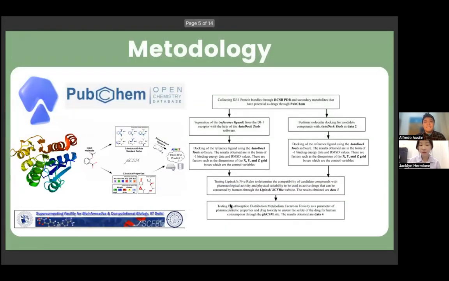Now we move on to the methodology. This is our procedure step in retrieving the data. From the process, we retrieve several data.